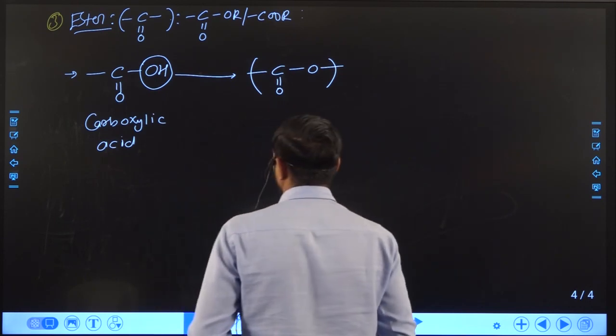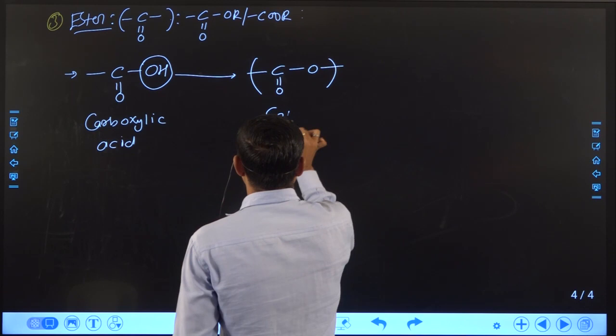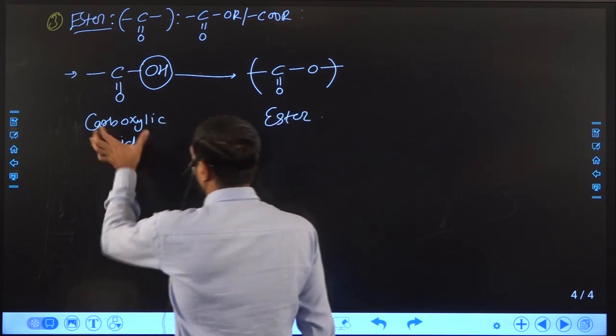So this functional group is known as ester. Here we are making the ester functional group from carboxylic acid.